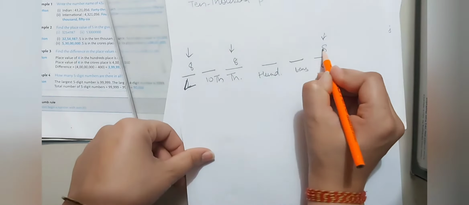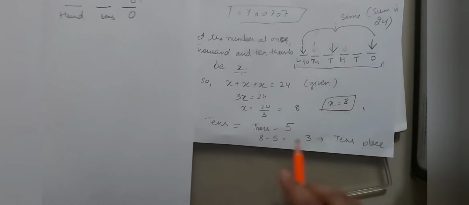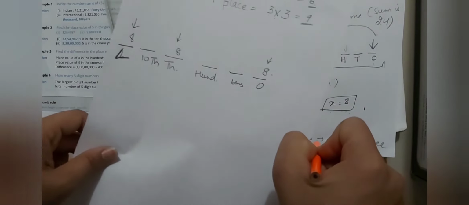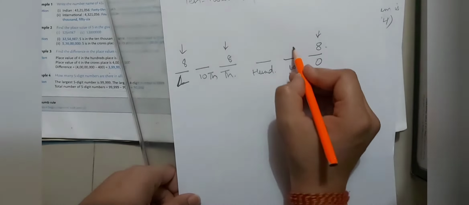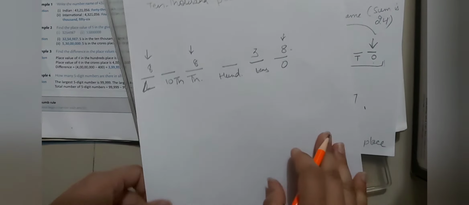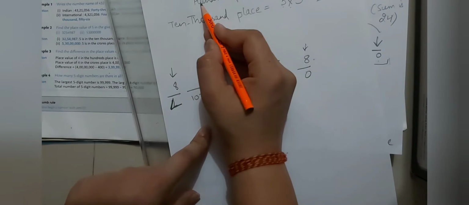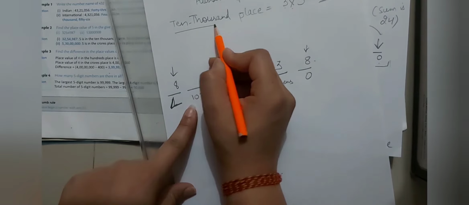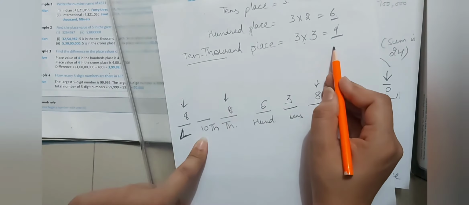What did we find next? We find the value of tens place. What is the value of tens place? It is 3. So put 3 at tens place. Moving next, what is the value of 100 place? The value of 100 place is 6. Moving next, what is the value of 10,000? That is 9.